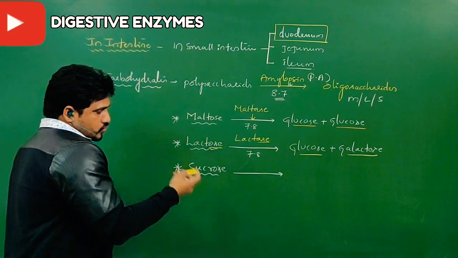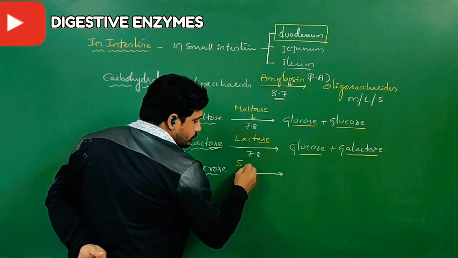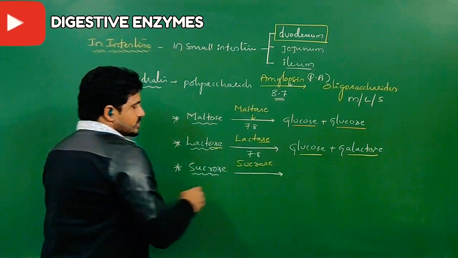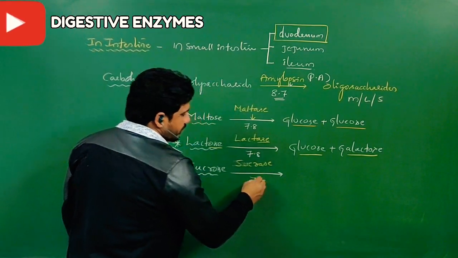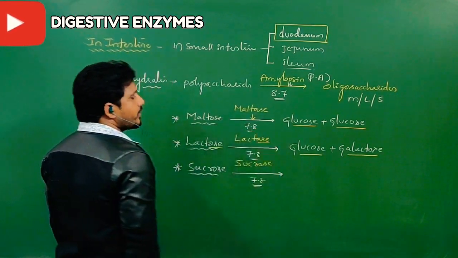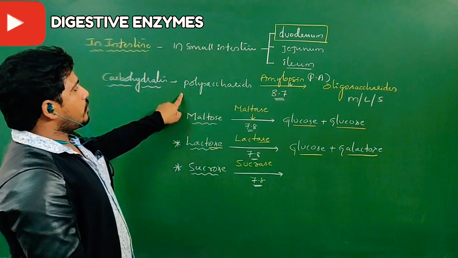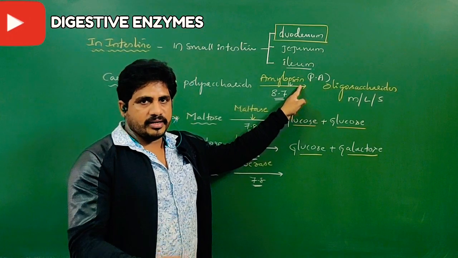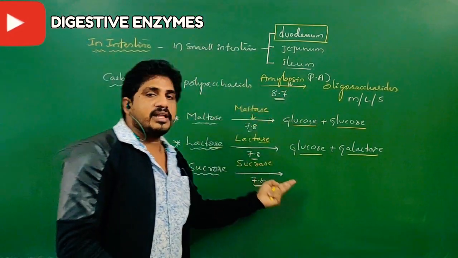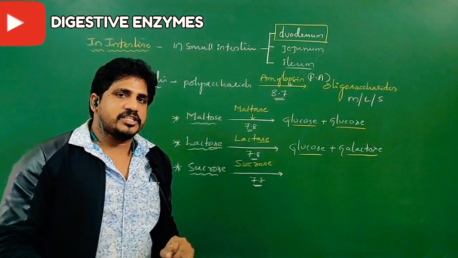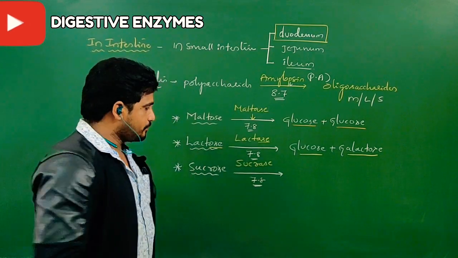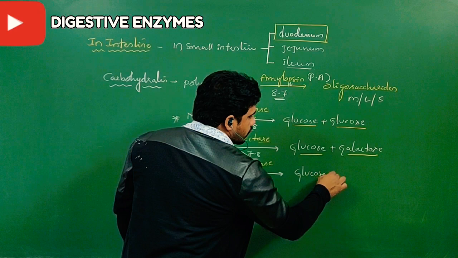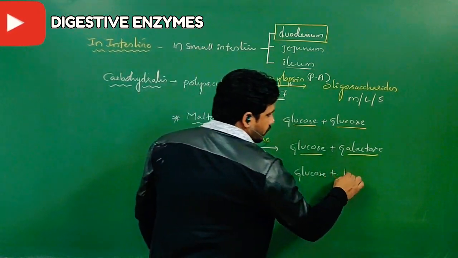Sucrose can be acted on by sucrase, and the pH would be 7.8. Why have I written 7.8 here again and again? Only the first time do pancreatic enzyme actions take place for any food material. The further actions until the finish are taken by the intestine only. Sucrase divides sucrose into glucose plus fructose.